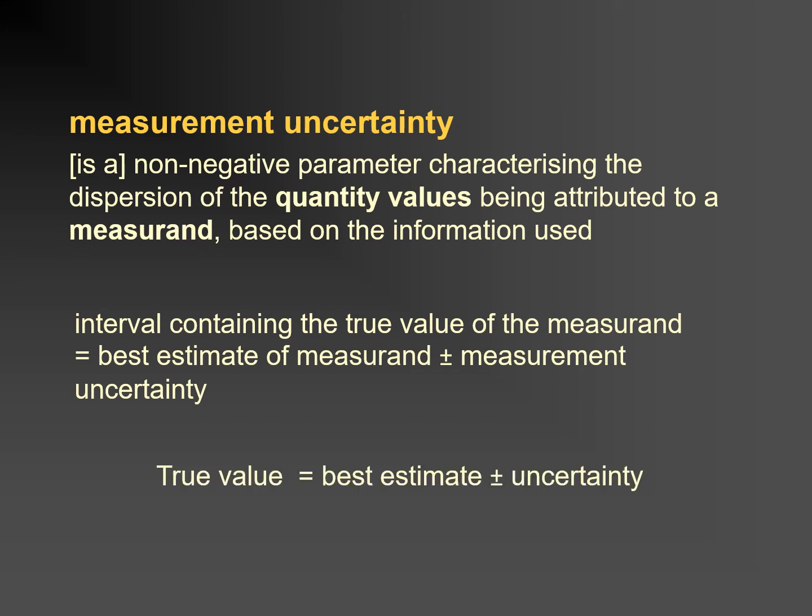The true value is the best estimate plus or minus the uncertainty. On the right hand side here, we're really defining an interval in which we expect to find the true value with a particular probability, which we'll come back to at some later stage.